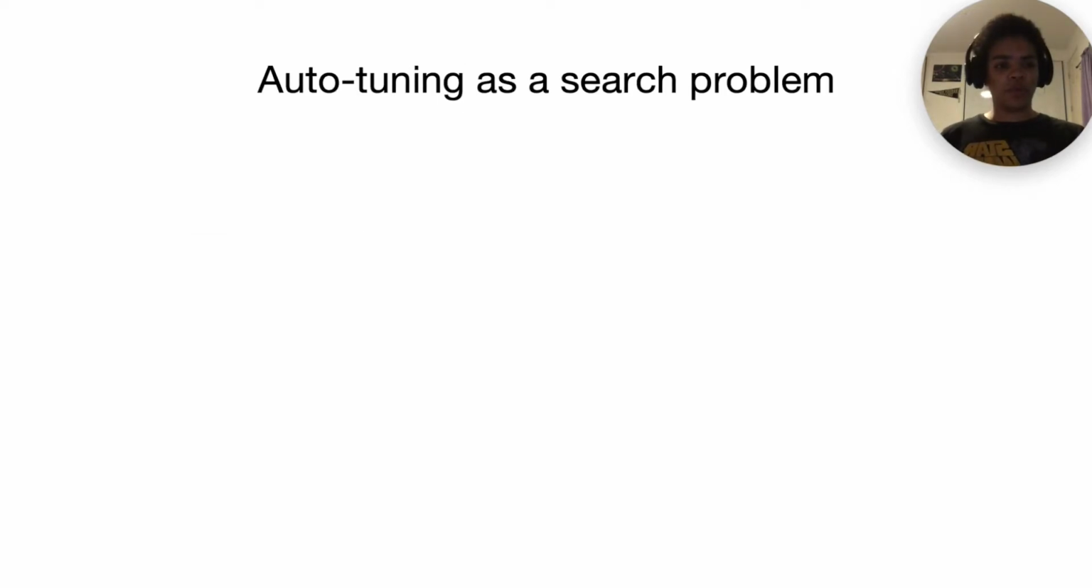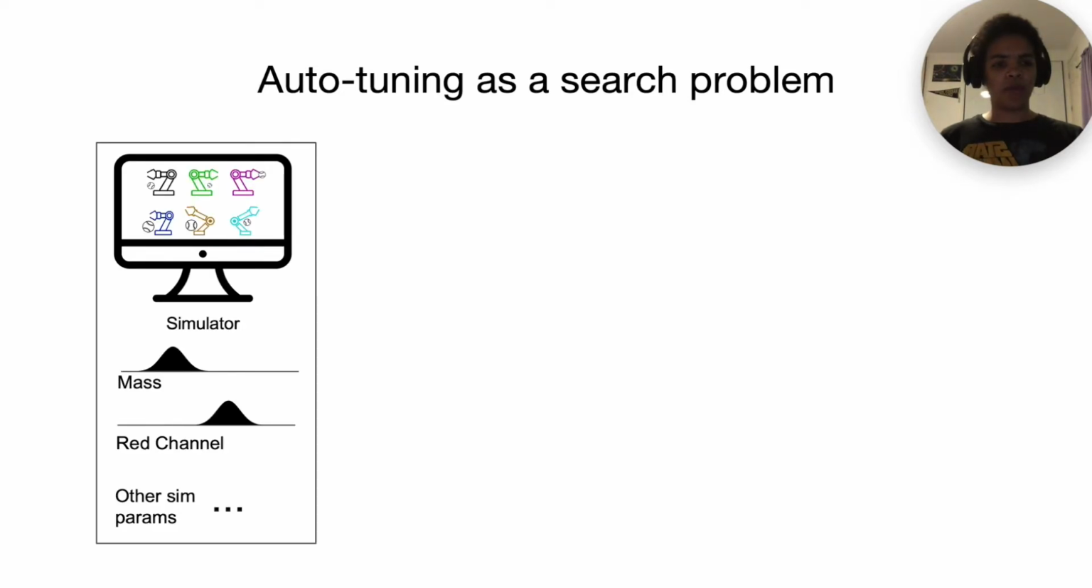So now we've shown that we can train a sim param classifier, but to actually use it to tune our simulator, we need to rethink auto-tuning as a search problem. Our simulator's domain randomization is parameterized by a distribution over each sim param. These distributions might start out far away from the true real-world params.